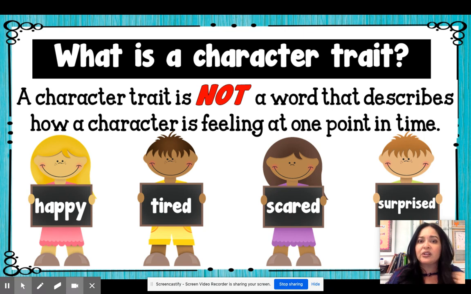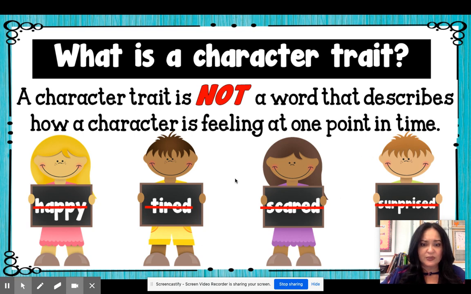So the wolf in Little Red Riding Hood, he's not sneaky just 2 minutes. He's always a sneaky person. That's his personality. So that's why sneaky would be a character trait that describes him. I can't say angry because he might be angry for 3 minutes and then all of a sudden he's happy. So is he angry all the time? No. So that would be more of a feeling and not a character trait.